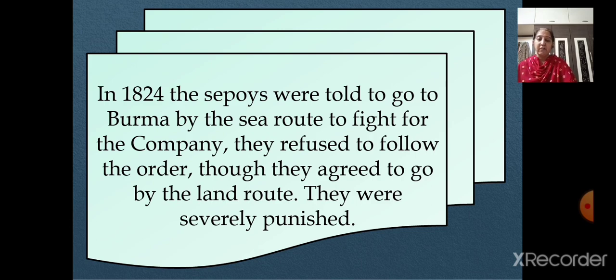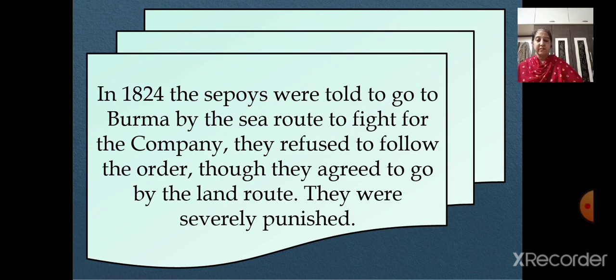That is the reason. The sepoys were told to go to Burma by the sea route to fight for the company, but they refused to do so. They refused to follow the order given by the East India Company. They refused the sea route, but said they agreed to go by the land route. But then what happened here? They were severely punished when they refused the company's order.